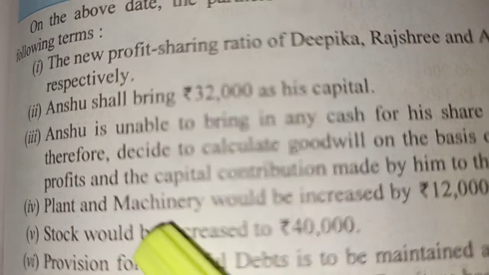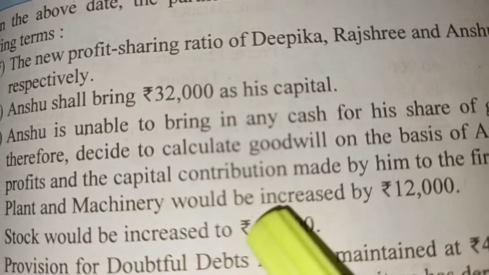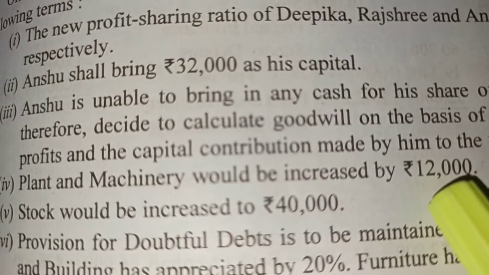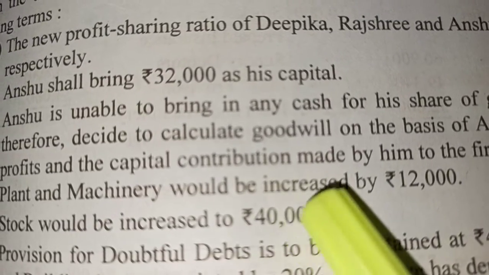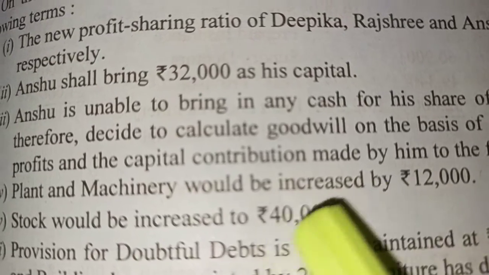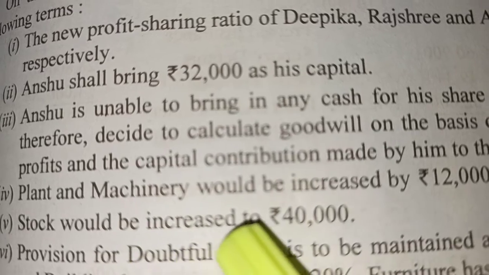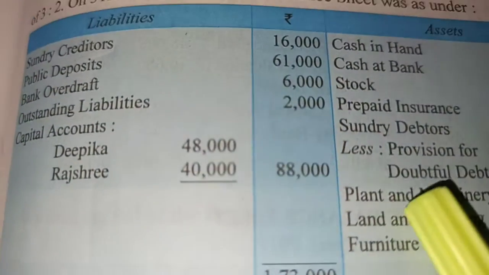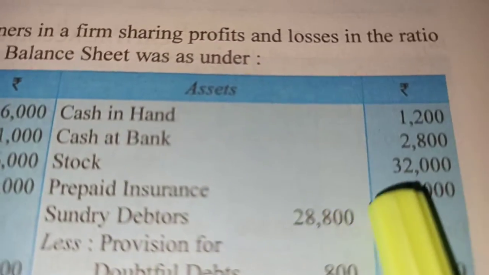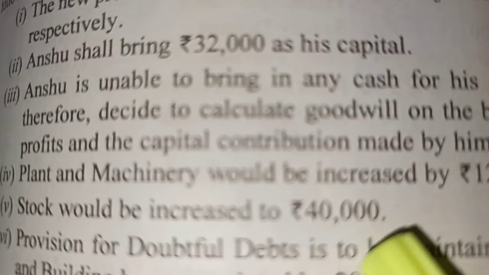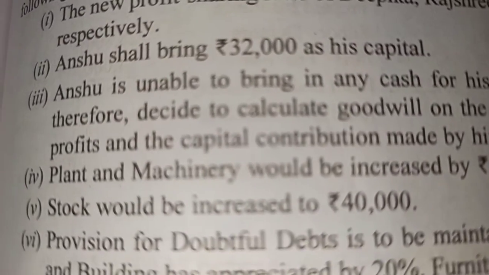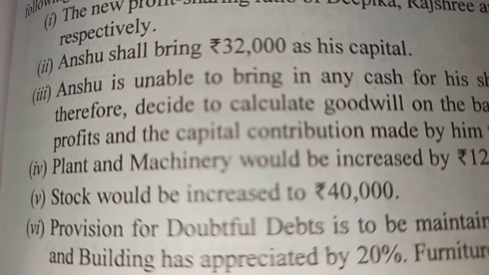Next adjustment is plant and machinery would be increased by rupees 12,000. These are revaluation adjustments given. Plant and machinery increase, that means credit side of revaluation account. Stock would be increased to 40,000. Stock given at present is rupees 32,000. Stock be increased to 40,000. So increase by 8,000 in the revaluation account on the credit side.